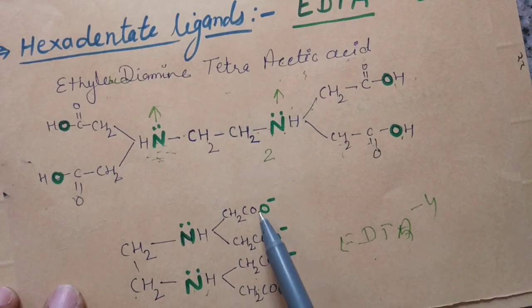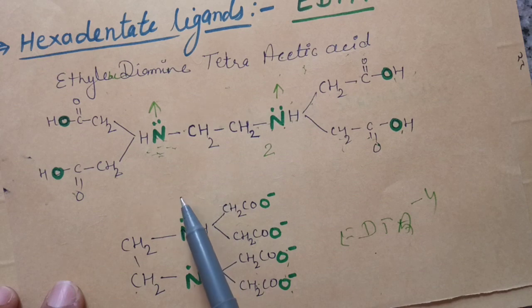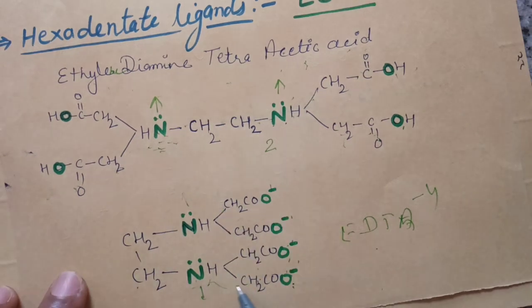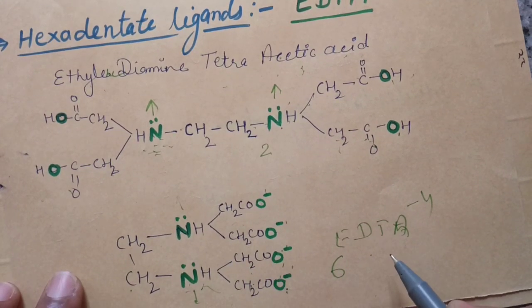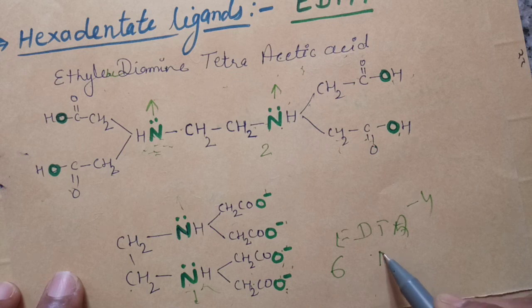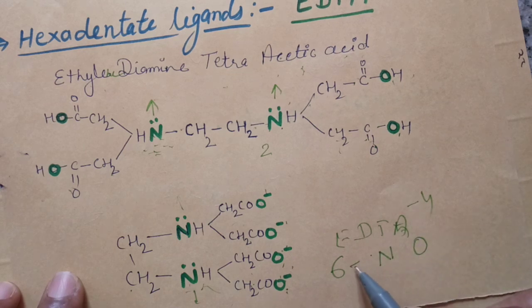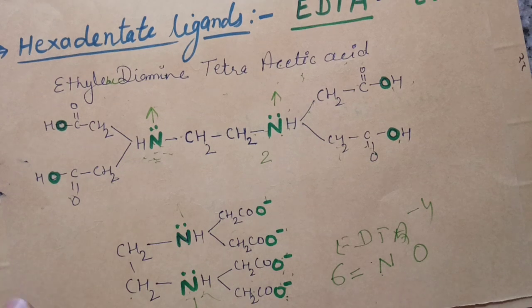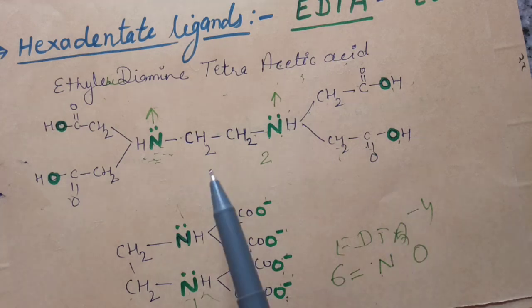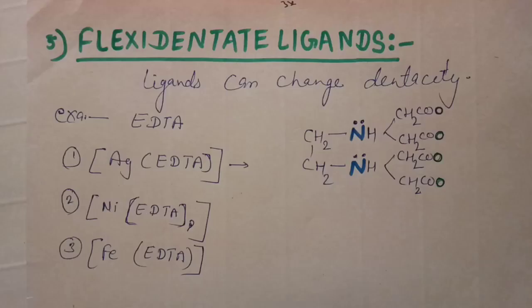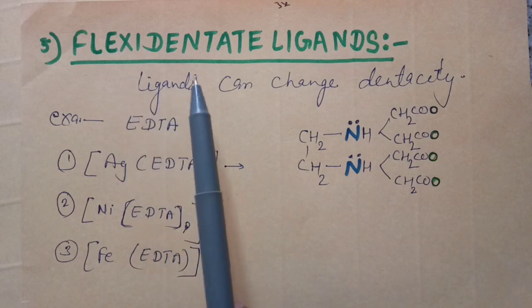Okay, -4 charge is present on all 4 oxygen atoms. Now 2 nitrogen atoms and 4 oxygen atoms can donate their electron pair to make coordinate bonds, so its total denticity is 6. So it is a hexadentate ligand. Okay, there are two types of lone pair donor atoms, 2 nitrogens and 4 oxygens, total is 6, so its denticity is 6. Okay, now we have seen the polydentate ligands: tridentate, tetradentate, pentadentate, and hexadentate ligands. Clear?